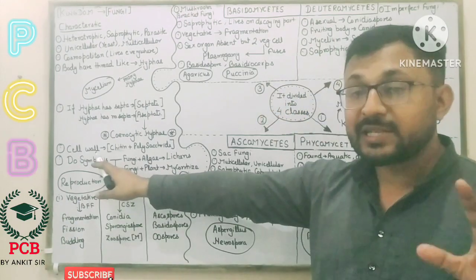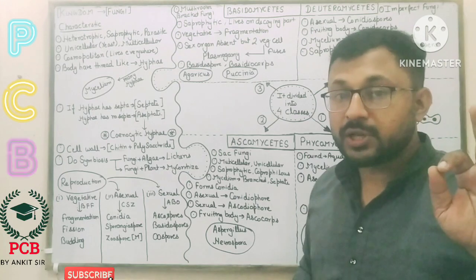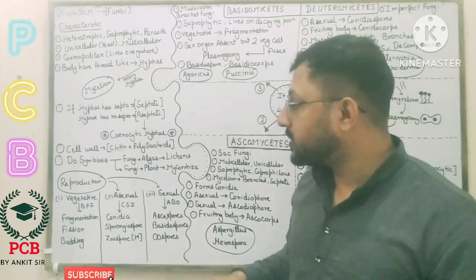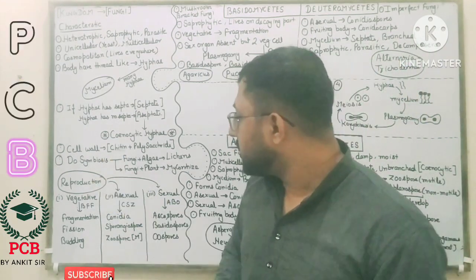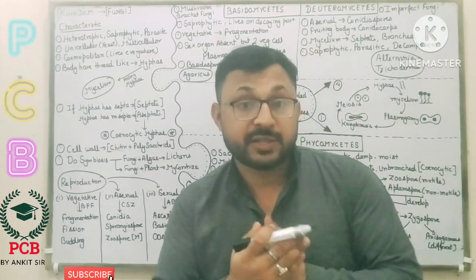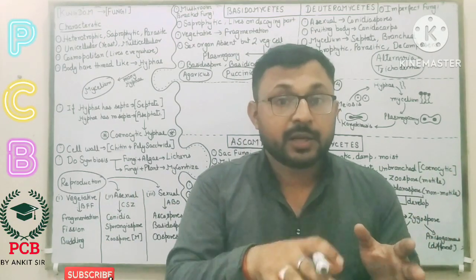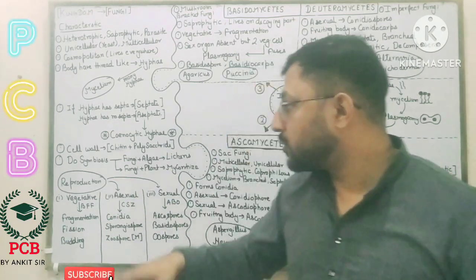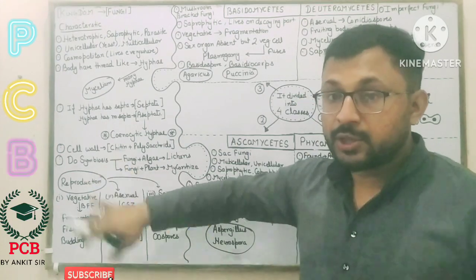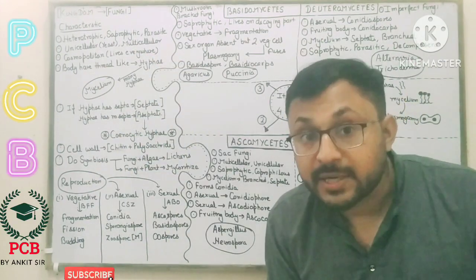Cell wall: the cell wall is made up of chitin and polysaccharide. They also have a symbiosis relationship. Symbiosis is a type of relationship in which somebody gives the shelter and somebody gives the food. So they create the symbiosis relationship.